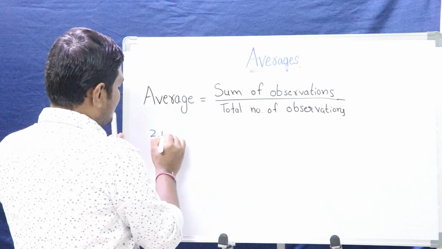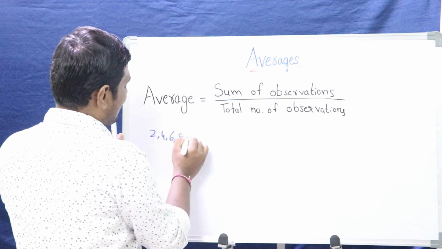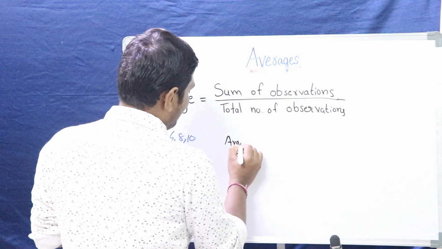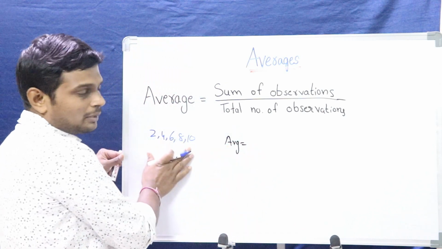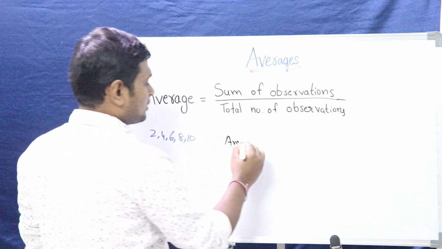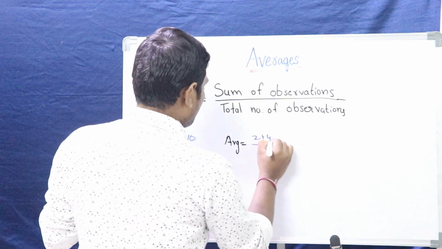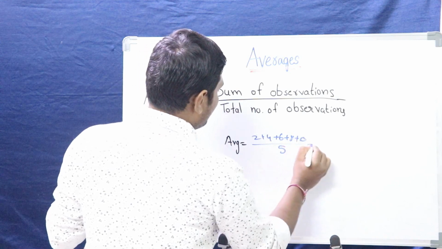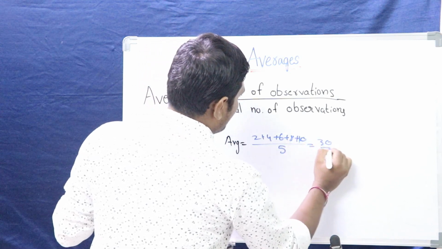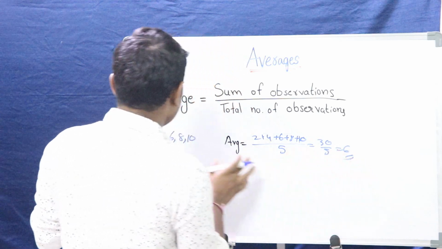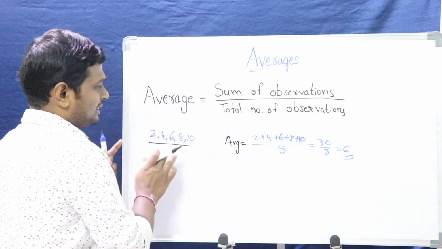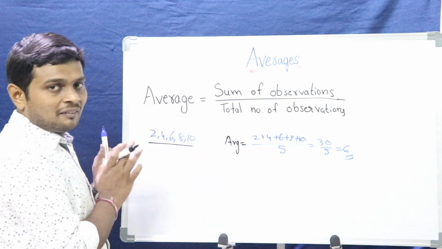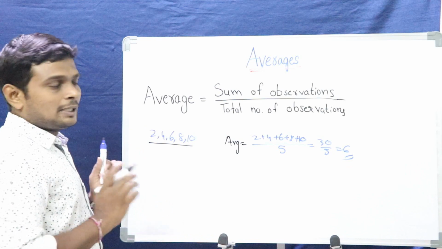What is the average of numbers 2, 4, 6, 8 and 10? How can we find out? We can find out by calculating the sum of the numbers divided by the total number of observations. What is the sum of the numbers? 2 plus 4 plus 6 plus 8 plus 10. Total numbers are 5. That is 30 divided by 5, 6. 6 is the average of these numbers. This is the basics of average. By using this formula, we can find out the average of any certain numbers, right?